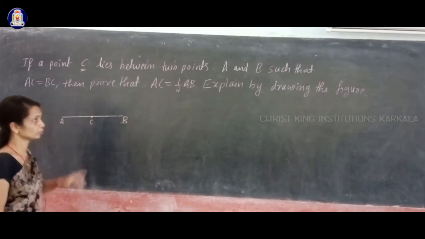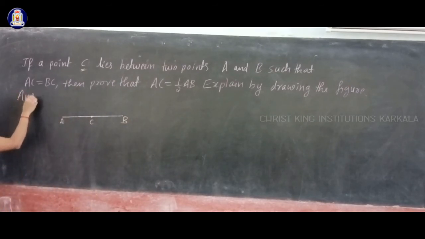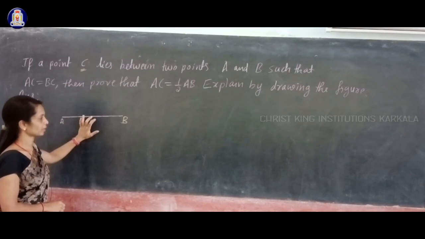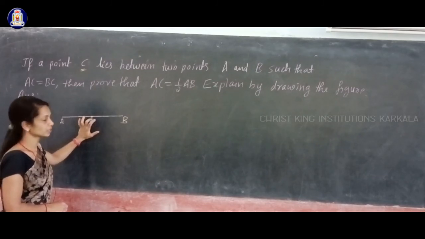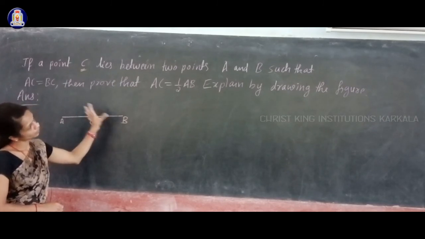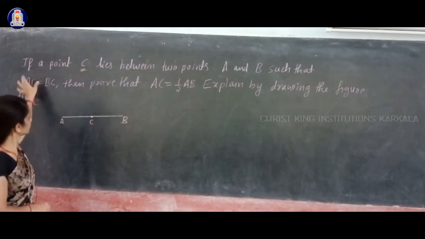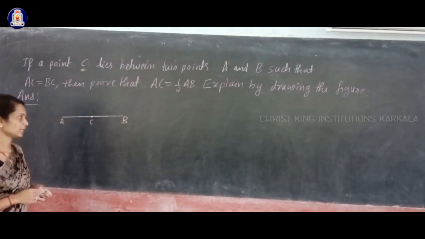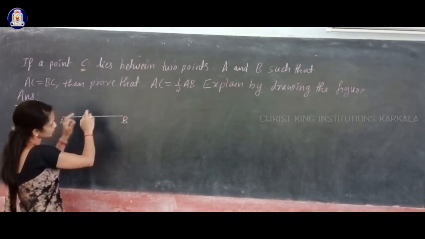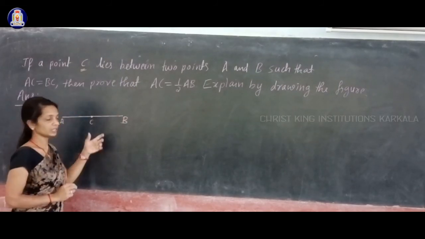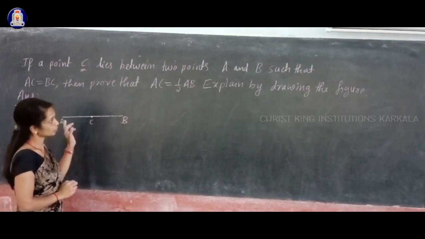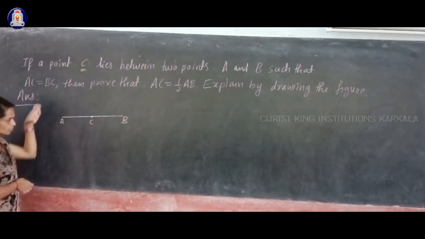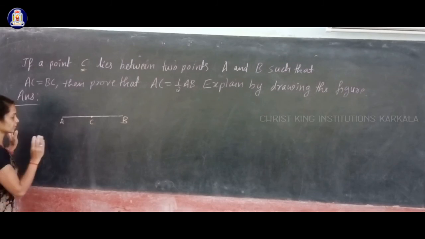This figure is not given to you in the question, you have to draw it. I drew one line segment AB and in the middle of that I took one point and called it C. Now AC is equal to BC, which means C is the midpoint of the line segment AB. Now using this figure you prove that AC is equal to half of AB. So AC and BC are equal, that thing you have to keep in mind.